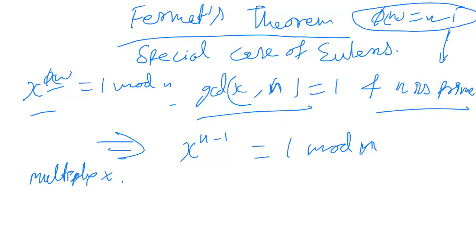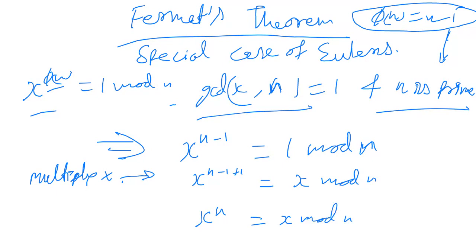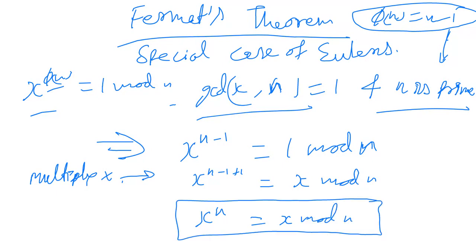It will become x to the power n minus 1 plus 1, because x is multiplied, equal to x mod n. All right, that becomes x to the power n is equal to x mod n. So this is another result of Fermat's theorem, right?